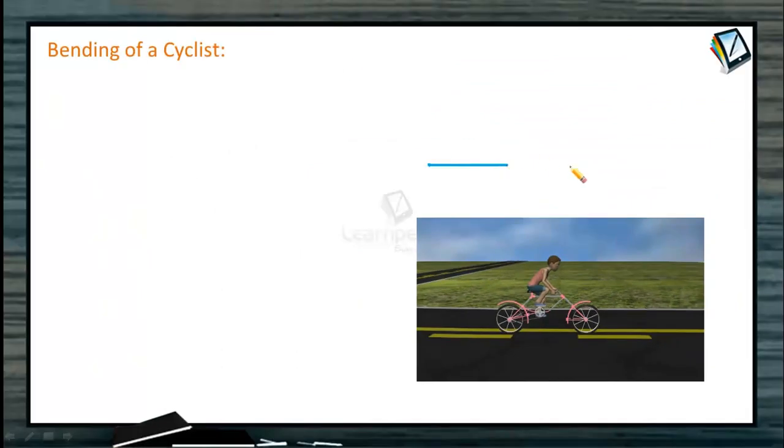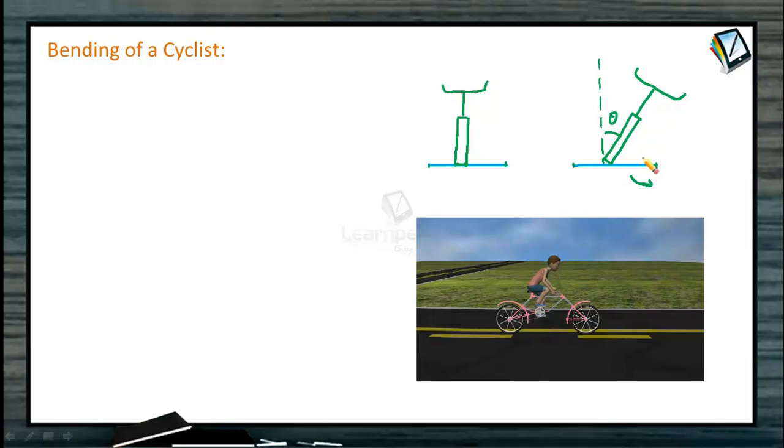Here I will draw the position of the cyclist in two cases. When he is moving flat on the horizontal road, the position of the cyclist will be vertical. This is the horizontal road. The position of the cyclist is vertical. But as he starts negotiating a curve, now the curve is towards the right. Then what do you notice? Instead of the cyclist being vertical, in this position, the cyclist bends. Now the cyclist will be in this position. With the vertical, he has bent by an angle theta.